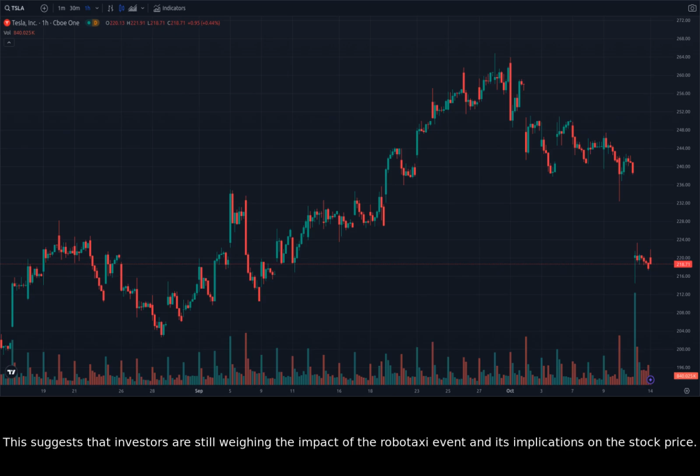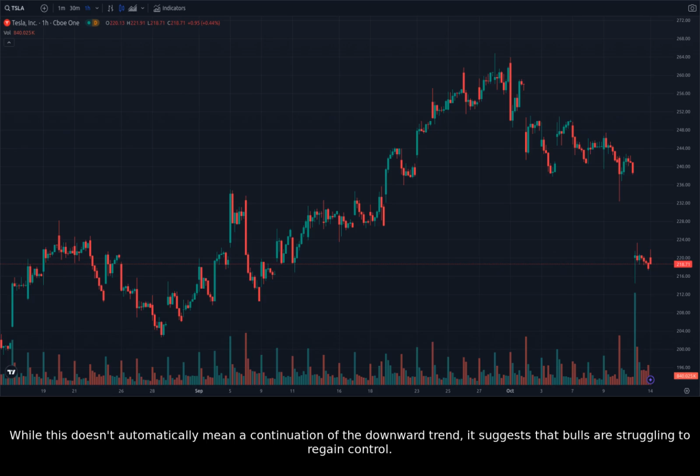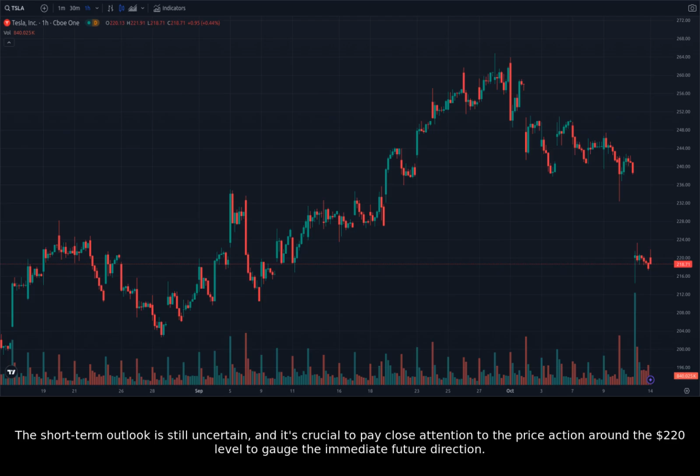This suggests that investors are still weighing the impact of the Robotaxi event and its implications on the stock price. It's worth noting that the 1-hour chart shows a series of red candles, indicating bearish pressure. While this doesn't automatically mean a continuation of the downward trend, it suggests that bulls are struggling to regain control. The short-term outlook is still uncertain, and it's crucial to pay close attention to the price action around the $220 level to gauge the immediate future direction.